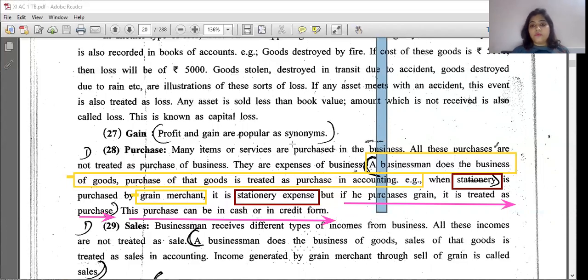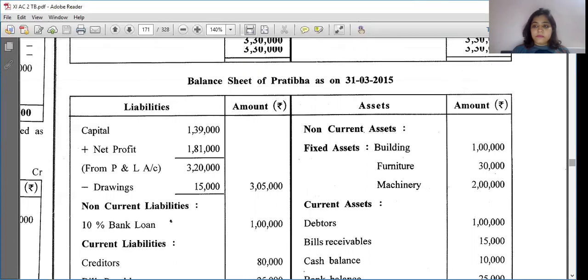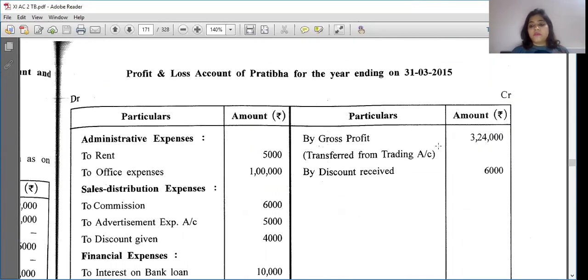Again, I'll show you what is your purchase and what is your sale. See, here I had said don't focus on this gross profit.